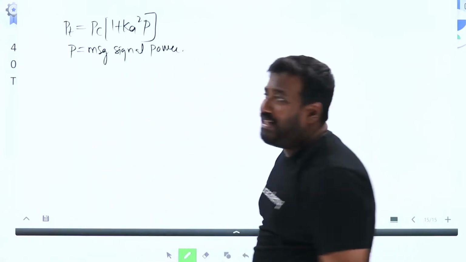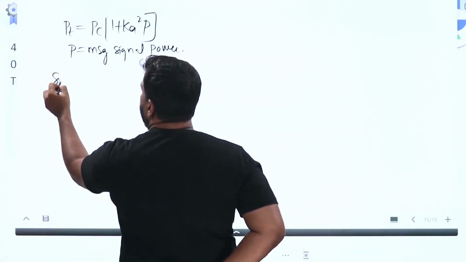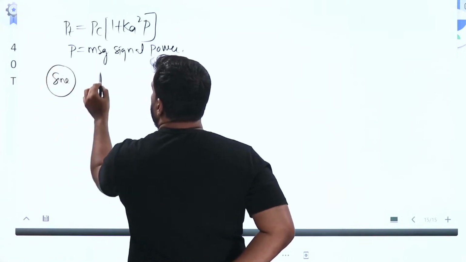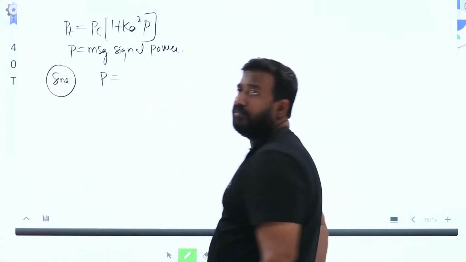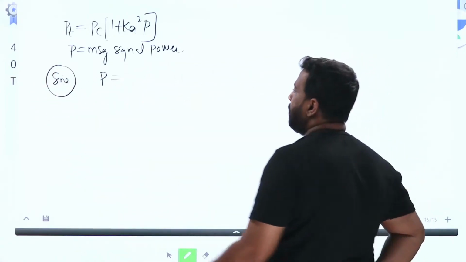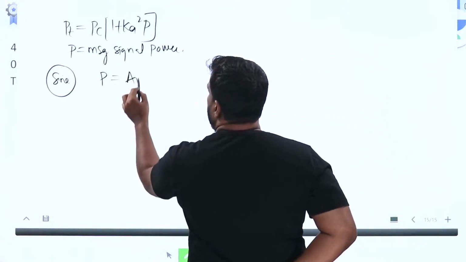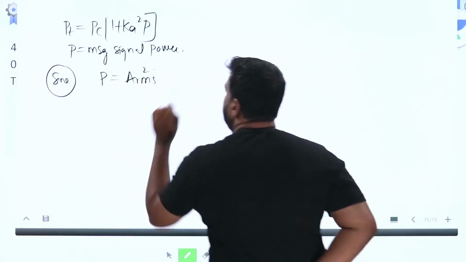If the message signal is a sinusoid, then power P is A RMS square.